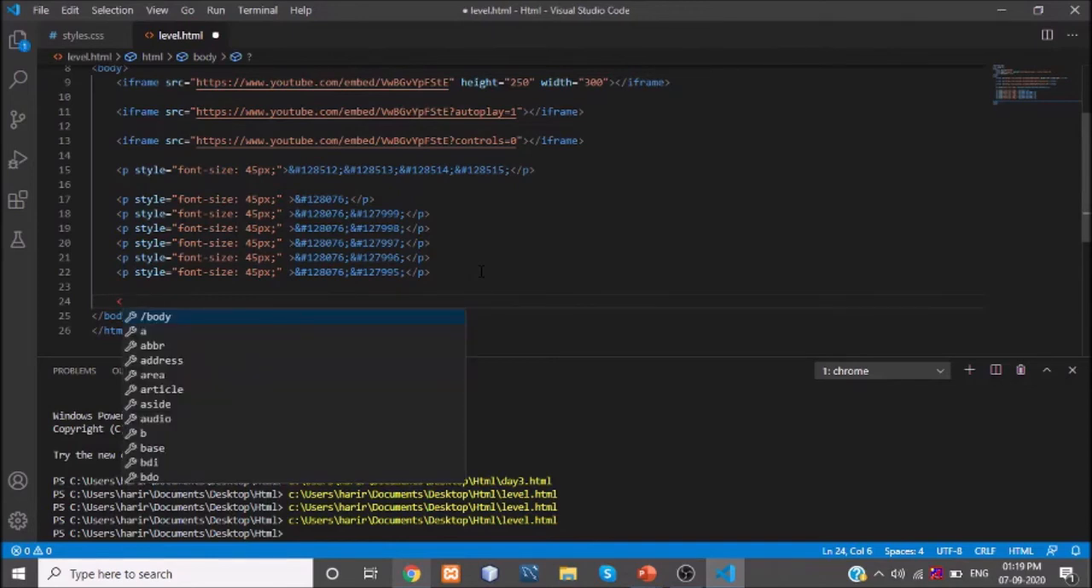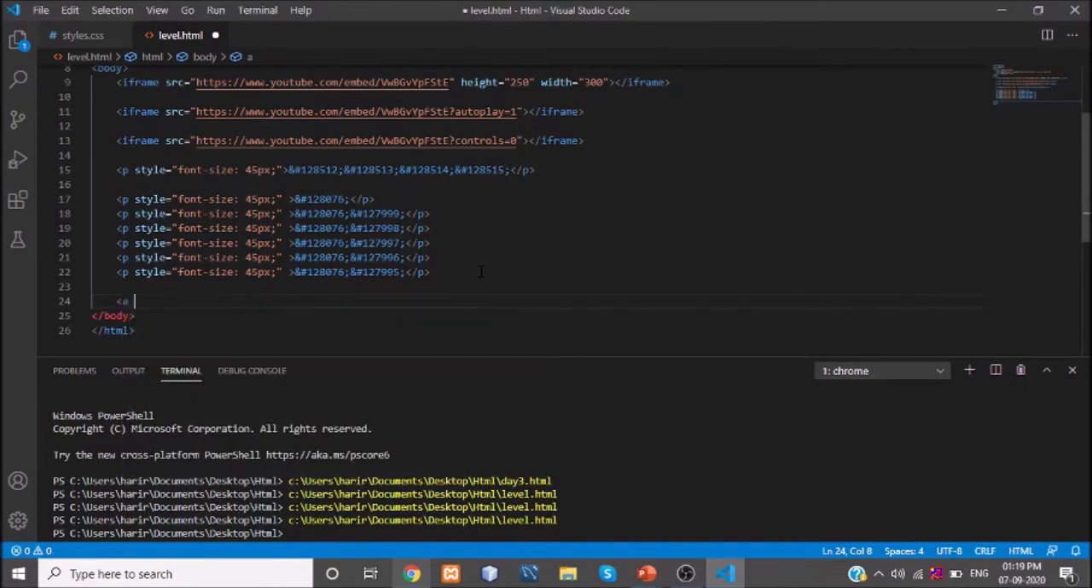For that, I'm just using an anchor tag followed by href. Okay, see what I'm doing here. I'm just mentioning the path of my image, where I am having the path. Okay, so this is the path.